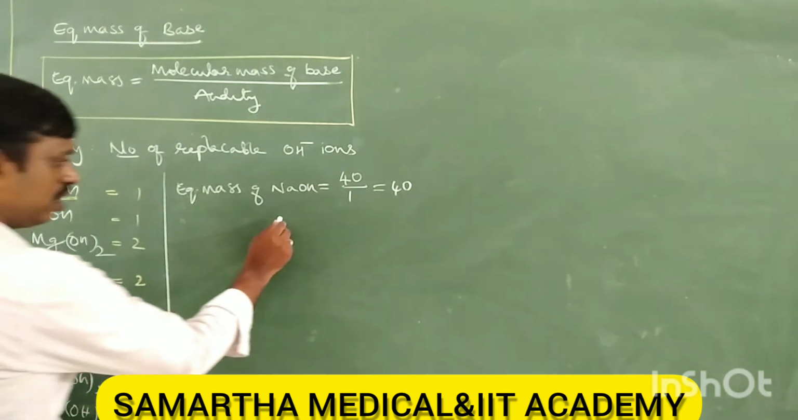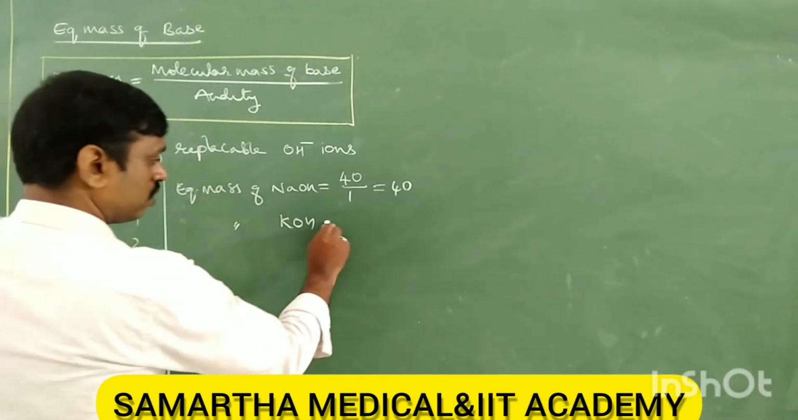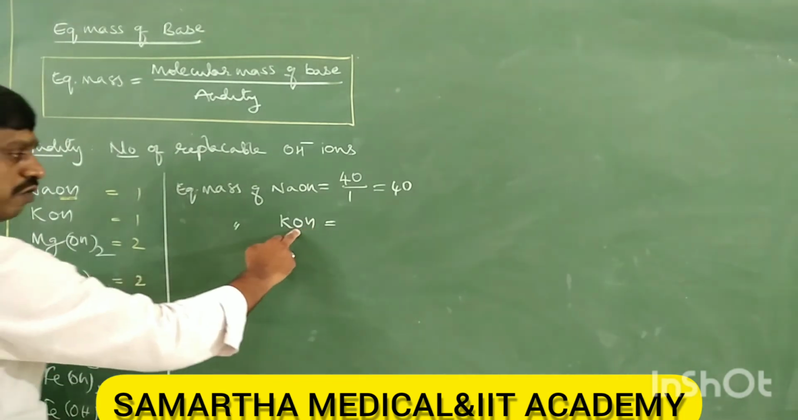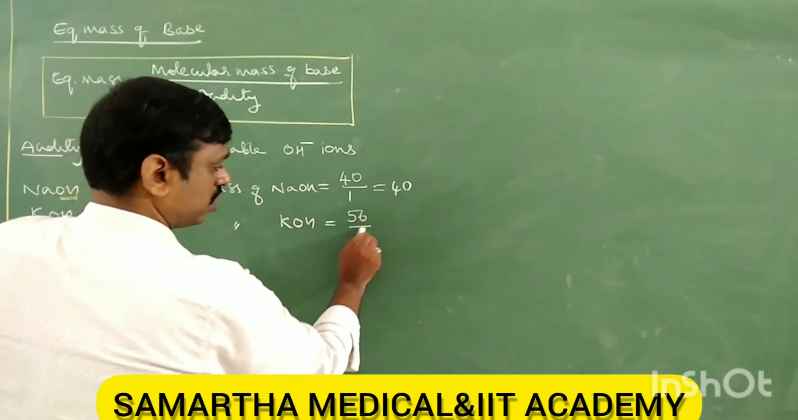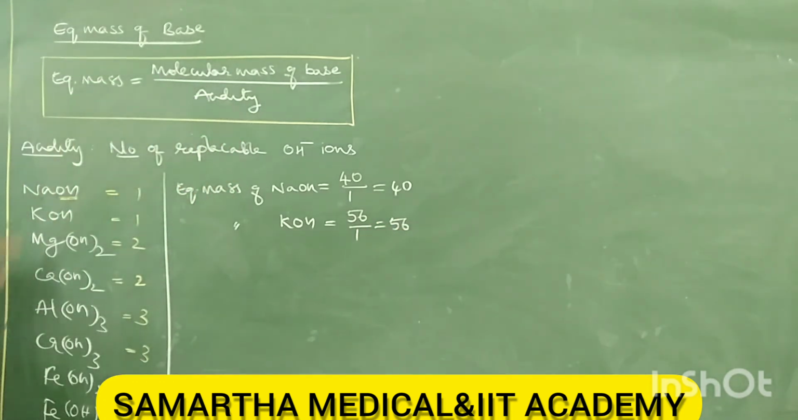Next, similarly, KOH: potassium 39 plus 16 plus 1 is 56, divided by 1 is equal to 56. Like that you can calculate the equivalent mass. Magnesium, first magnesium. Calculate the equivalent mass of all. Okay. So in this way I can calculate the equivalent mass of base.